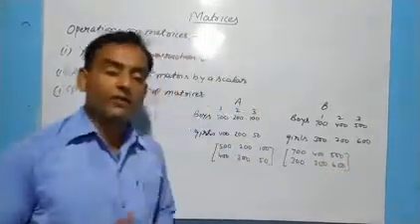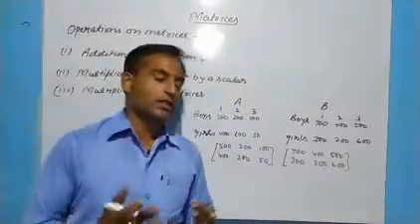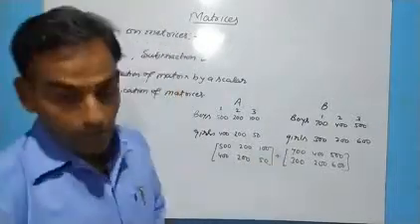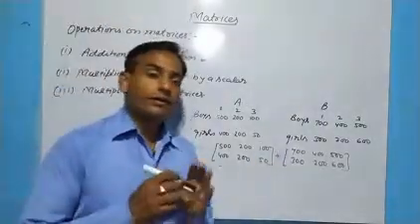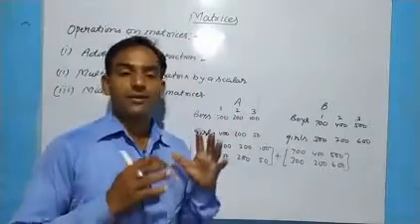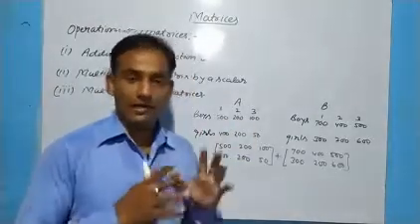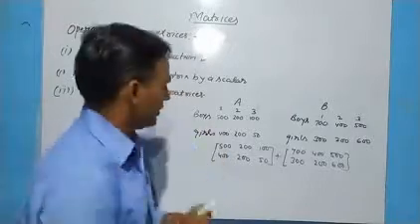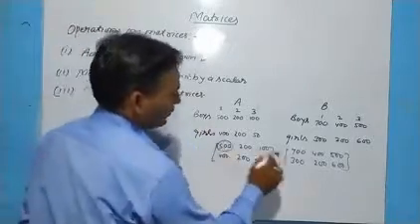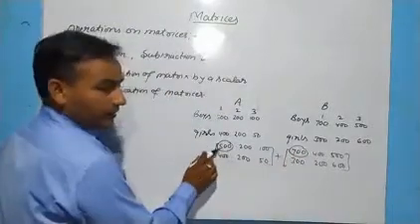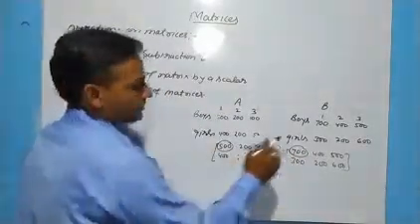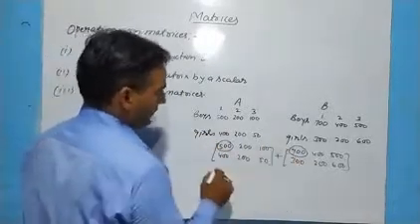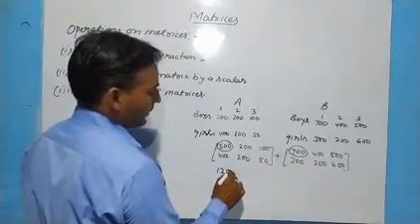So the total manufactured clothes will be the sum of these two matrices. There are three types of clothes: category 1, category 2, category 3. Category 1 will be added to category 1 only. So this 500 will be added to 700: 500 category 1 boys clothes plus 700 category 1 boys clothes. So 500 plus 700 is 1200 clothes for boys category 1.